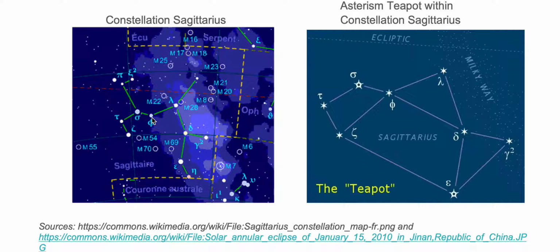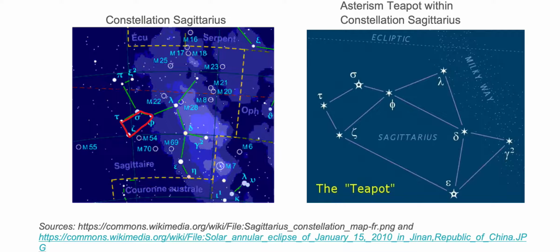Now, an asterism would be the most popular or brightest portion of the stars within a constellation, or it could involve stars that are in several constellations, at least one or more. In the case of Sagittarius, we are going to look at very bright stars within the constellation that form a recognizable pattern. So we want to draw in this teapot.